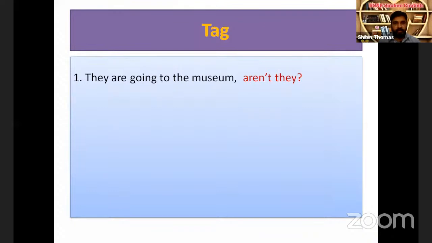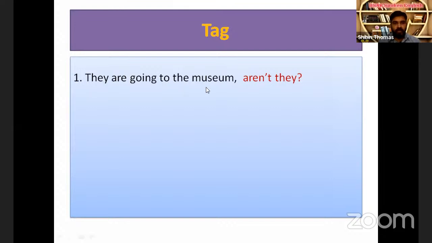They are going to the museum. Remember, we are learning the third type of questions. First, we have learned questions with question words. Second, we have learned yes or no questions. And third is tag questions. When we write or speak a tag, it must be correct. It must match the sentence.